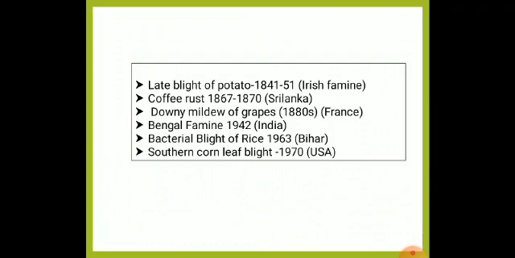And while coming to the last, this is one of the historical perspectives, very important. They will ask when the late blight of potato led to the world's famine, starvation, that is called the Irish famine, in 1845. And the coffee rust from Sri Lanka, downy mildew of grapes from France, Bengal famine in India due to brown spot of rice, then bacterial blight of rice in Bihar, then southern corn leaf blight in USA.